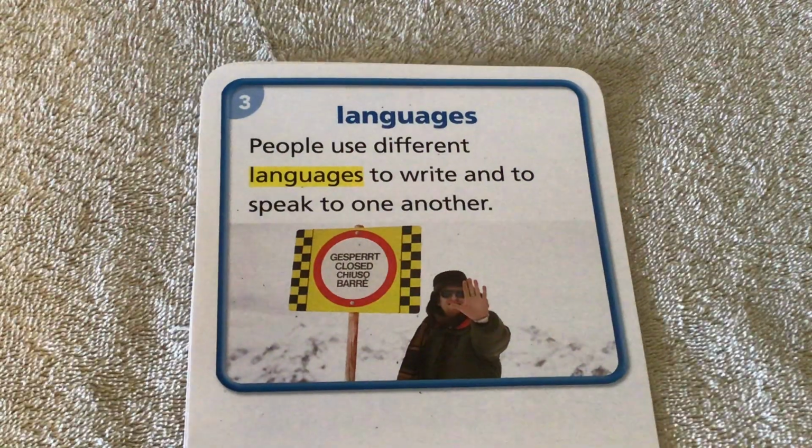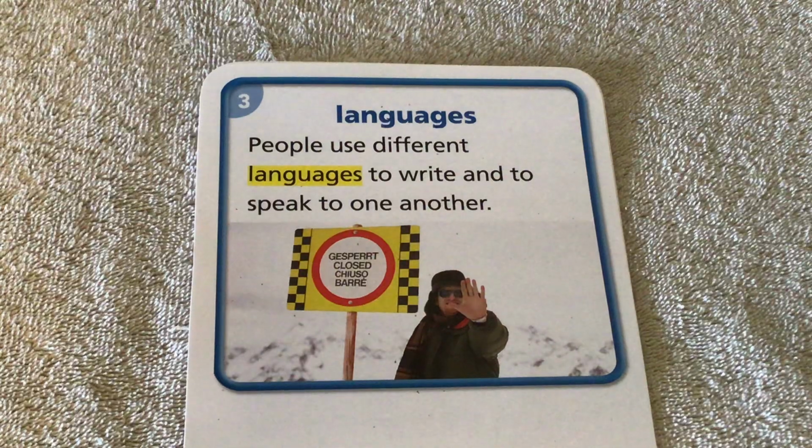Our third vocabulary word for today is languages. On the front of the card it says people use different languages to write and to speak to one another. And you'll notice in the picture that the gentleman is holding up his hand. So that's another way people can speak to each other, we use something called body language. When he holds up his hand like that, it could be hi or it could be goodbye or he could be telling us to stop or slow down.